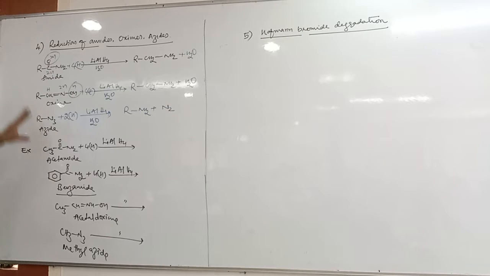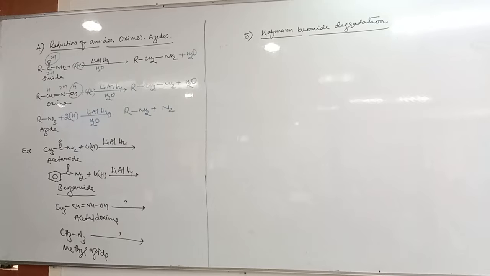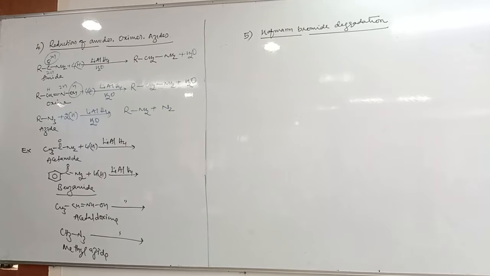Can you tell me, among this, which method is used to prepare nitrogen gas? We have in P block element one of the important questions, preparation of dinitrogen from azide, barium azide, sodium azide. The reaction is there in P block. Generally azides give nitrogen gas. Okay, next. The fifth method of preparation is Hoffman bromide degradation.